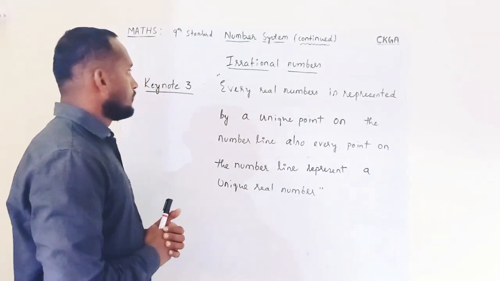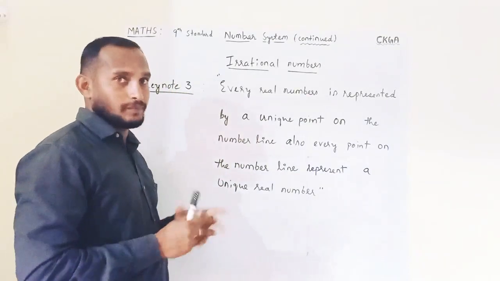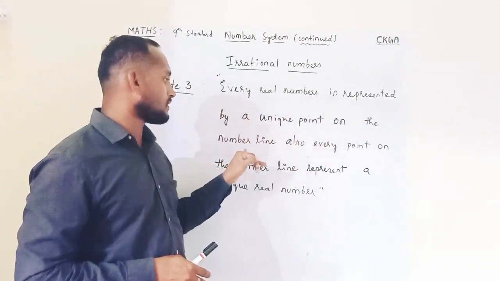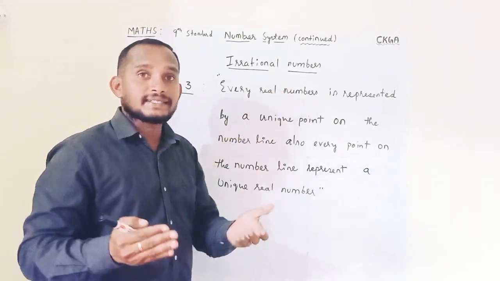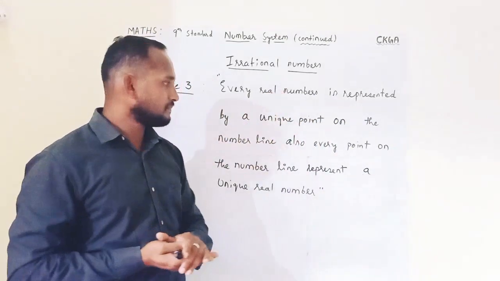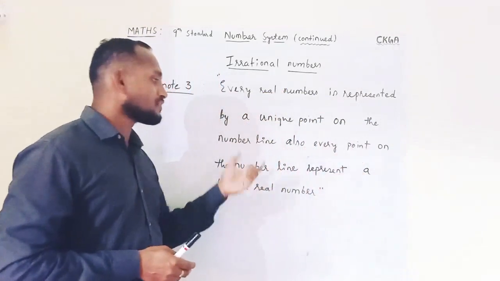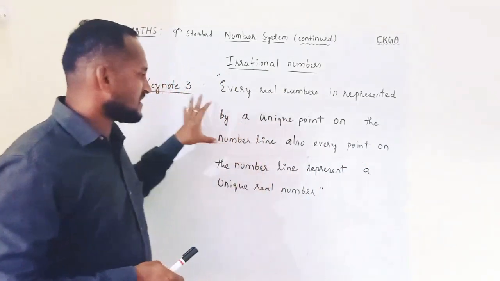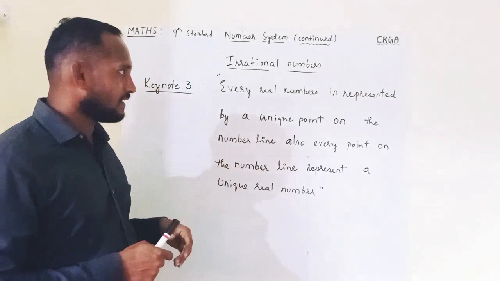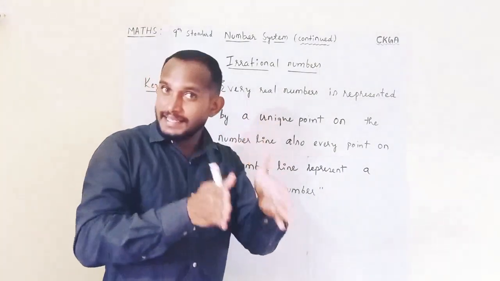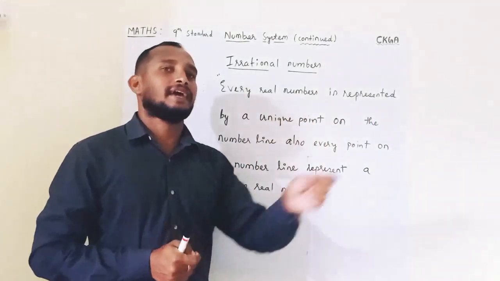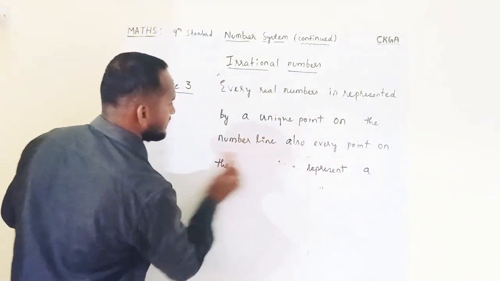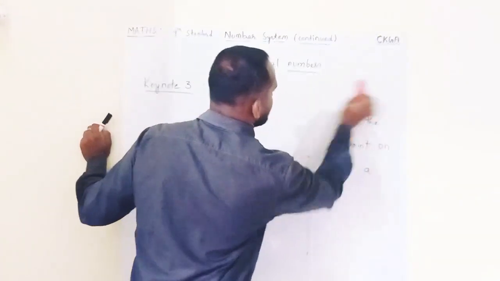Keynote 3. This is a very important keynote about the number line. Every real number is represented by a unique point on the number line, so every real number has its own position on the number line. Also, every point on the number line represents some unique real number. Just record this point, it's very interesting, so keep it in mind. Every real number has a position on the number line, and for every position on the number line there is a real number. I'll analyze it by drawing a number line.